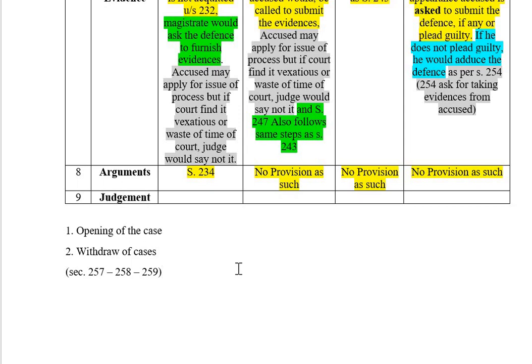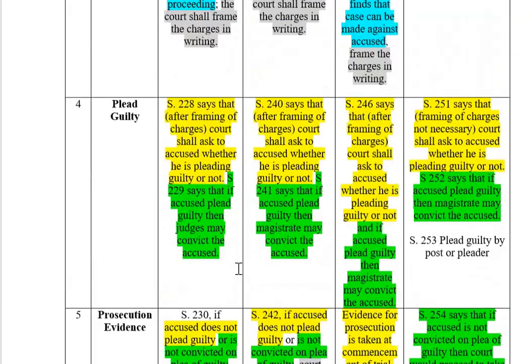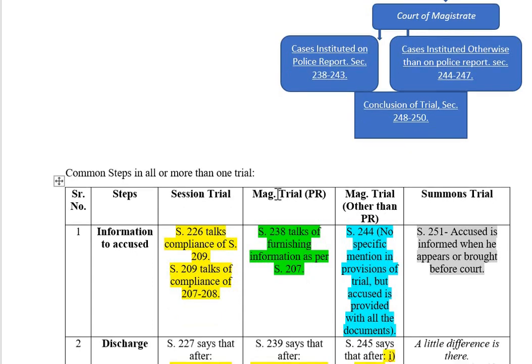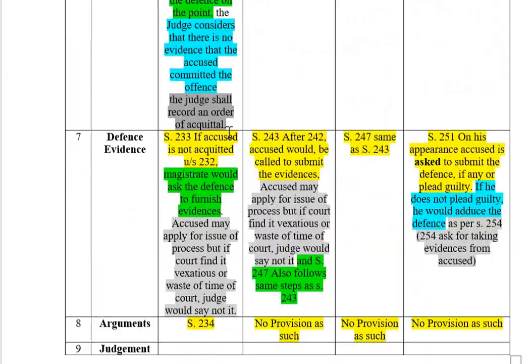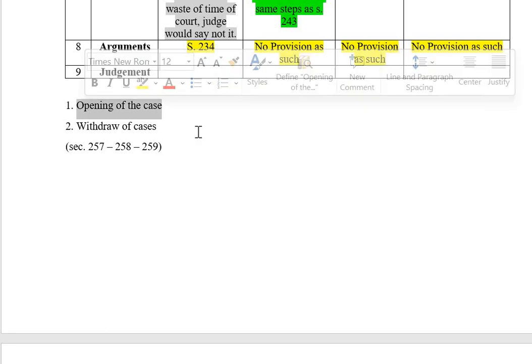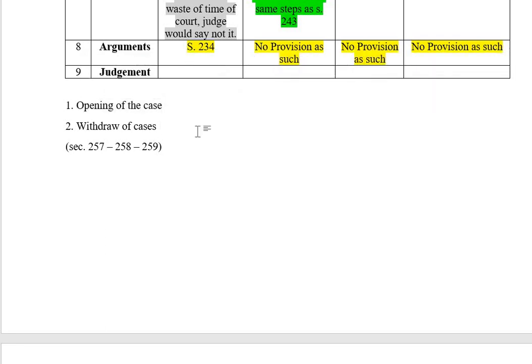This will be sufficient for your exam, because most of the time questions are asked on what the procedure is in session trial or magistrate trial, or the similarity. This kind of thing is generally asked. Then opening of the case: obviously in session court, when the state is there, the prosecution will open the case. When it is a complaint case, a private person is going, so the private person can handle the case through a private pleader. The court may allow that, not a big deal. And the defense obviously will have his advocate.